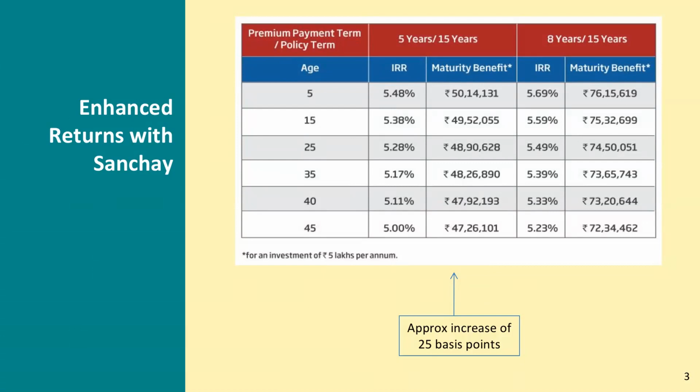Those who are looking for a stream of income, we have Sanchay Plus. So both Sanchay Plus and Sanchay have made this an even better combination to pitch to your customers, specifically in this month when most of them are looking to invest for claiming the tax benefits. So at this time when the IRRs have also gone up, it is definitely something which you should be pitching to your customers. Can we just move ahead?